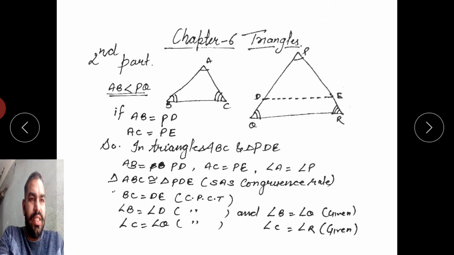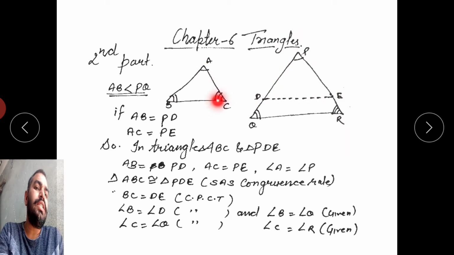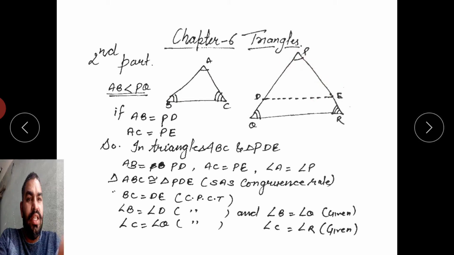So in this triangle PQR, D is a point on PQ and E is a point on PR such that PD is equal to AB and AC is equal to PE. In triangles ABC and PDE, AB is equal to PD and AC is equal to PE, that is given, and angle A is equal to angle P.